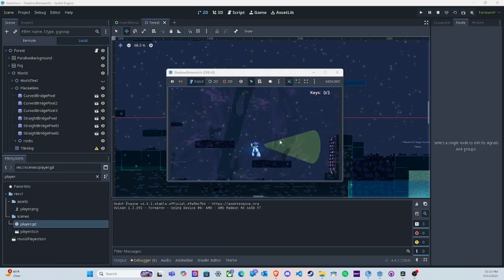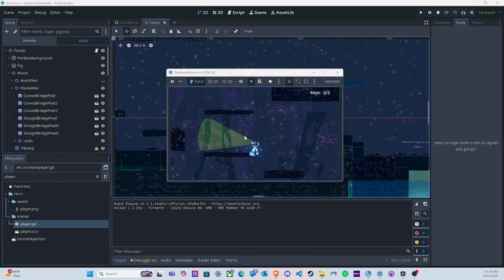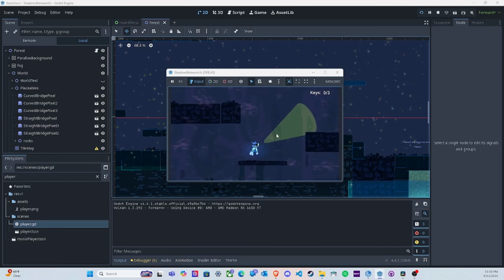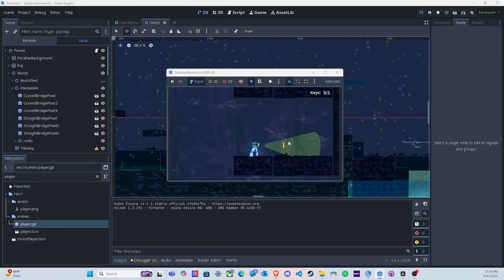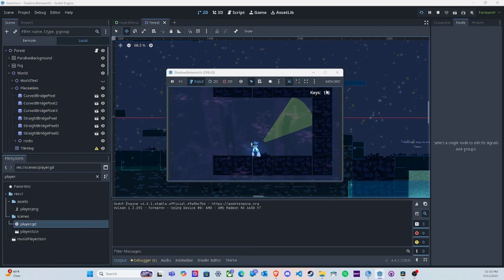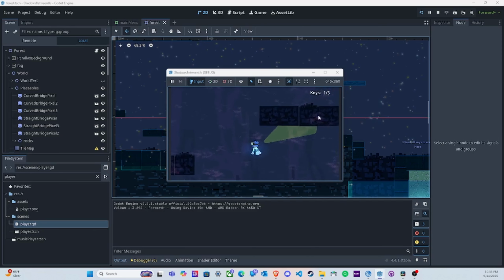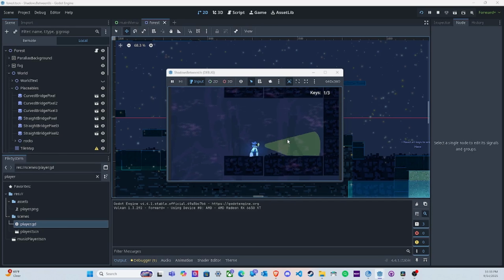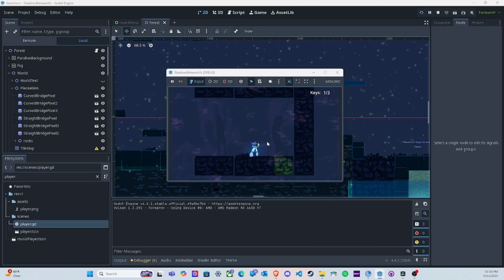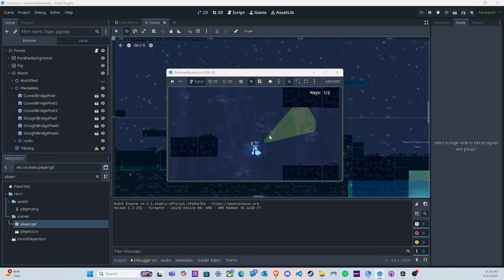Now, if we walk over here to the left, we have this key. When we walk into it, this key disappears and this counter in the upper right corner increments by 1. Here we have another event, with similar logic, where we have attached a signal to the key and it waits for the player to walk through it. So yeah, that's pretty much it. Those were a few examples of how we use events in game development.